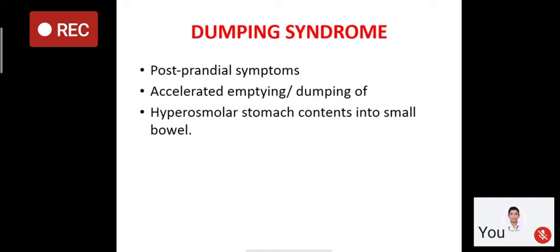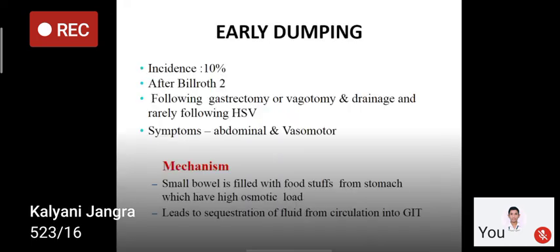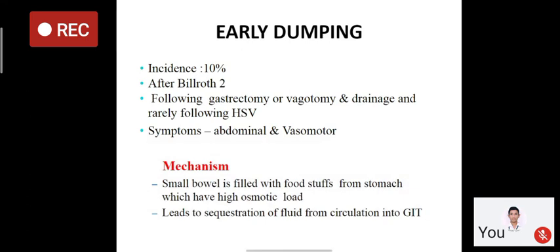It is of early and late dumping. Early dumping has a 10% incidence. It occurs after gastrojejunostomy, after gastrectomy, or after vagotomy and drainage procedure. In it, symptoms are mainly abdominal or vasomotor.